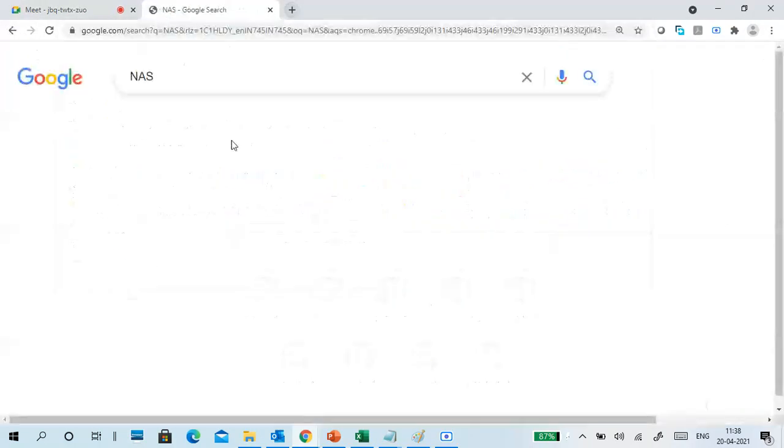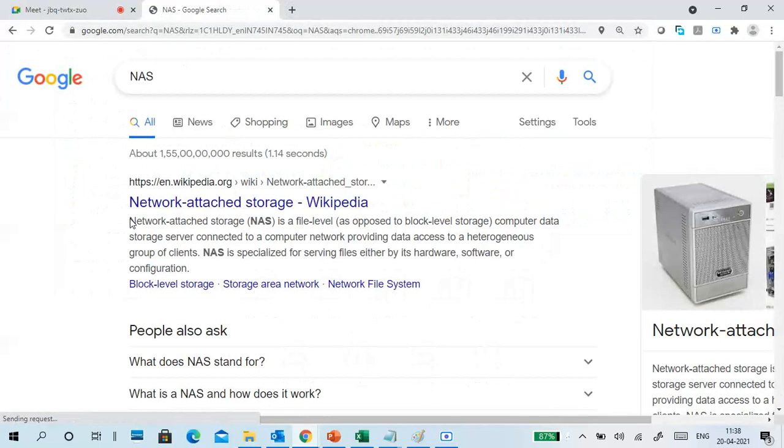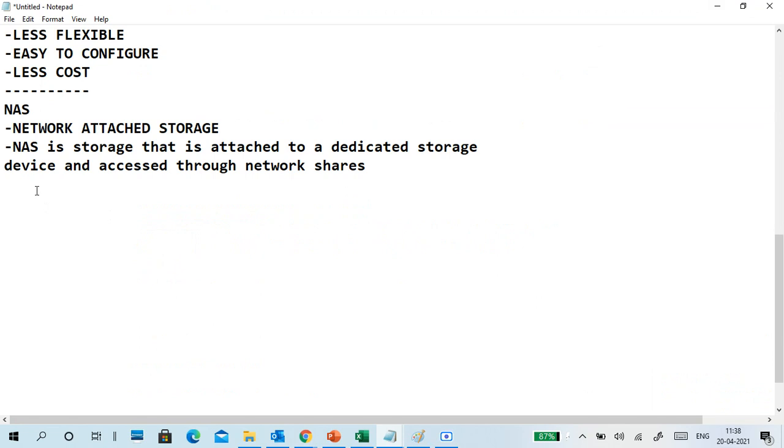NAS. Network attached storage. Okay, so like this. What is this network attached storage? It is a file level storage. Actually, it is a file level storage.